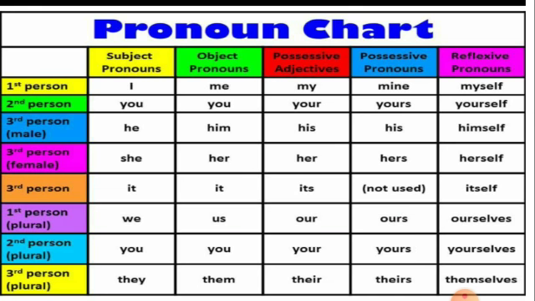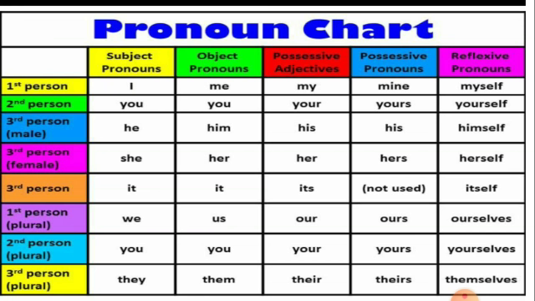Coming to the pronoun chart, you can see here what the first person, second person, third person becomes. First person in the subjective pronoun, I becomes we here. Next, second person you will be you. When coming to the first person in the possessive adjective, me becomes my. In the possessive pronouns, my becomes mine, and in the reflexive, it becomes myself.